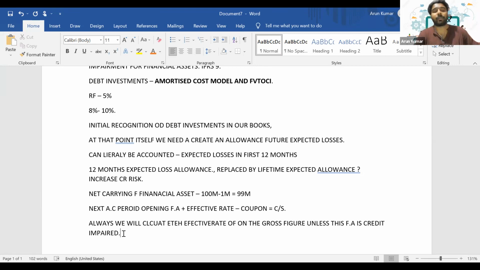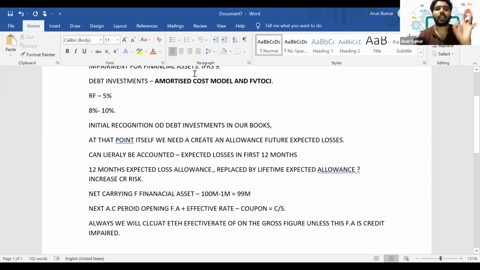Because in the FVTOCI model, the asset will already be shown at fair value, right? So we don't need to credit the value again. It's like double accounting. Here the allowance charge will be accounted as a part of your other comprehensive income. It will not get deducted from the value of the asset under the FVTOCI model.